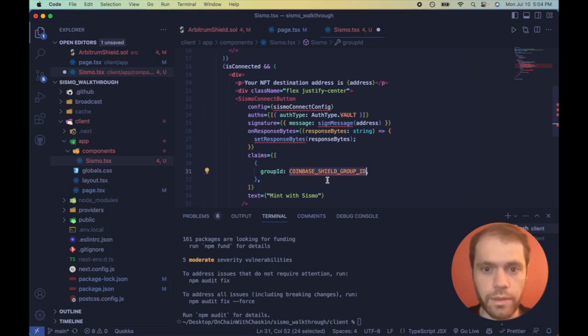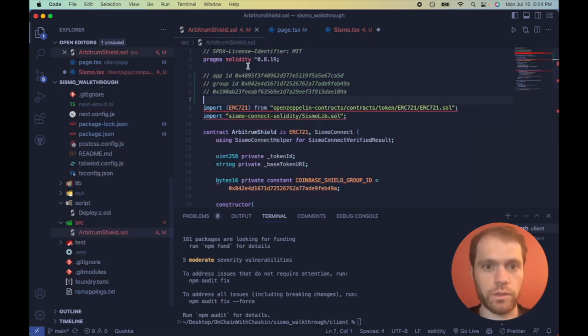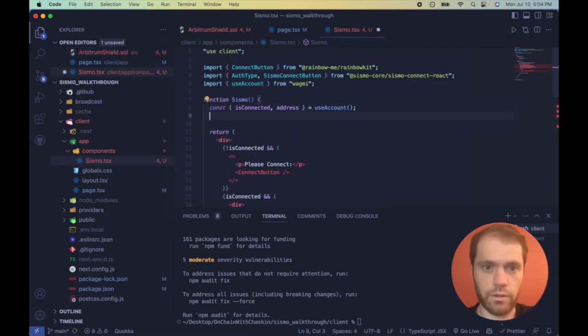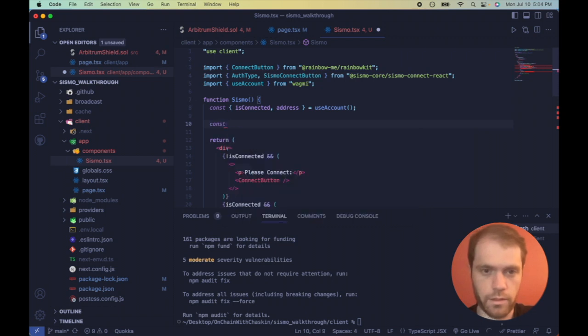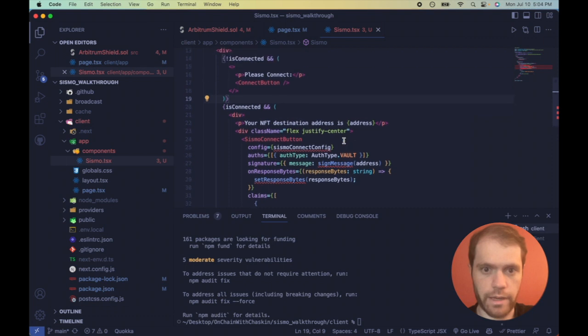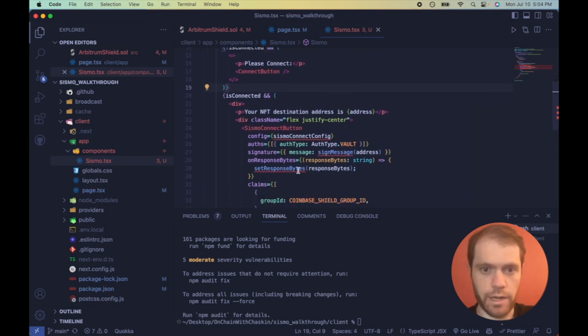So the Coinbase Shield group ID, which is what we've worked with now a million times. So let's copy that over. And let's make that a variable up here. But we want this to be a string. And now we're going to make a state variable for this response bytes.